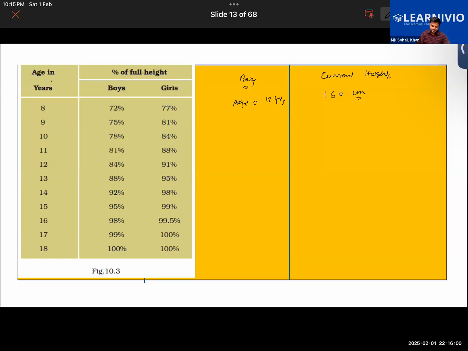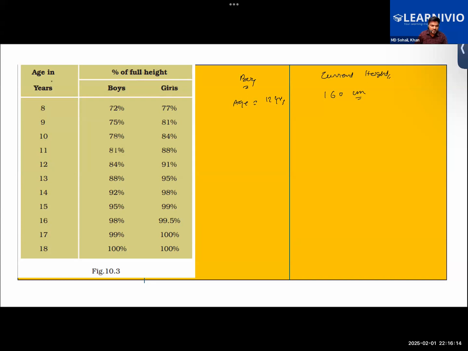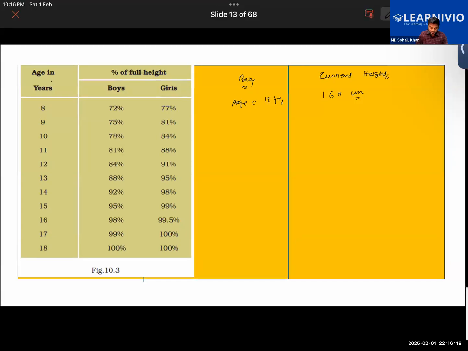Okay. So the present age is 12 years. How much of the height is acquired by the age of 12? It is 84%, right? Okay. You're getting 190, right? Good. Yes.